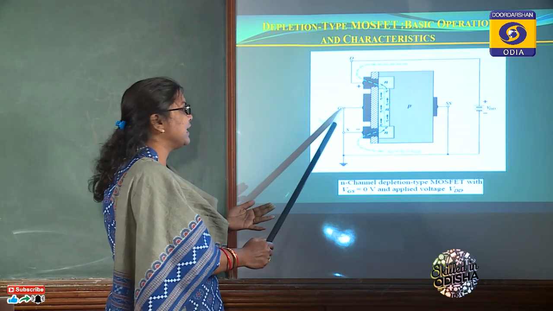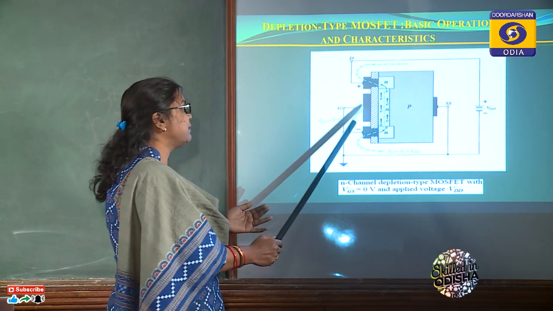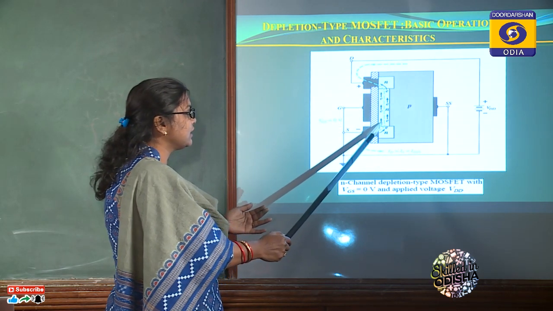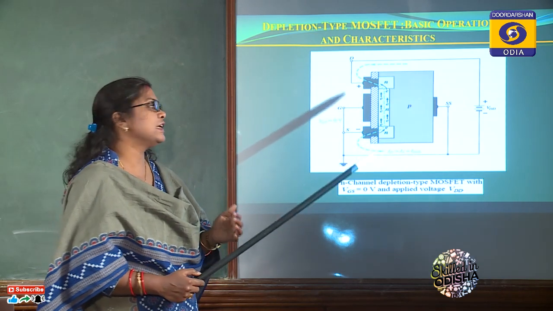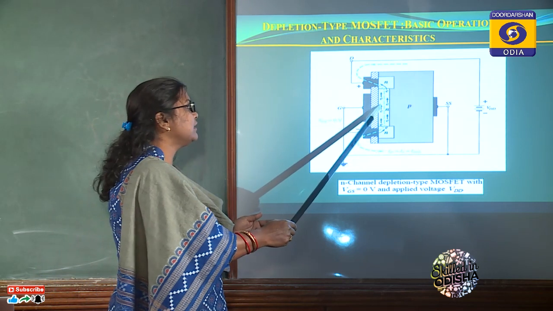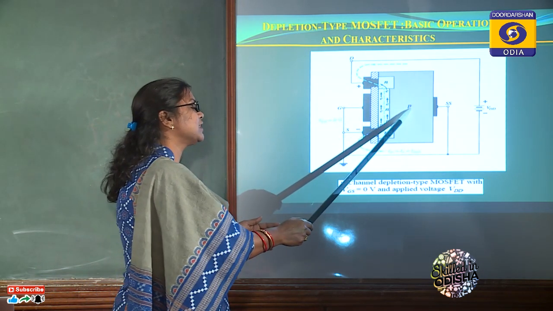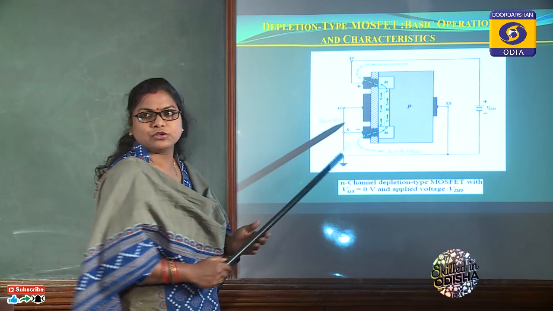If we apply a negative potential at the gate terminal, then by the force of repulsion, positive charge will accumulate here, which will reduce the channel. Ultimately the current will also reduce. A stage will come when all the charge available over here penetrates into the substrate and the channel is totally cut off. In that case, current will be 0.